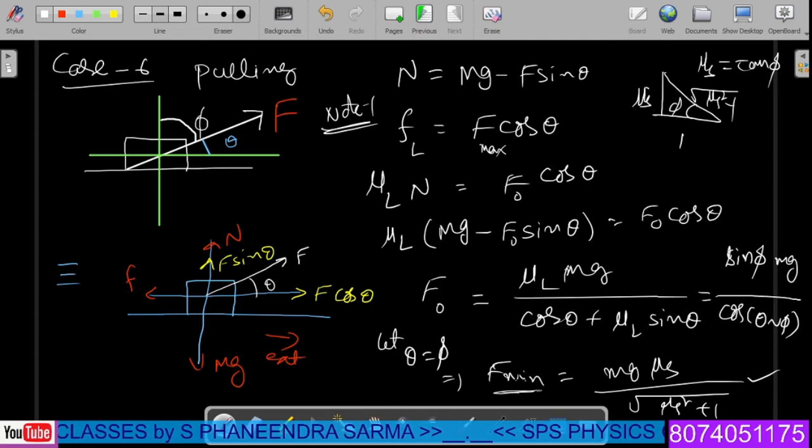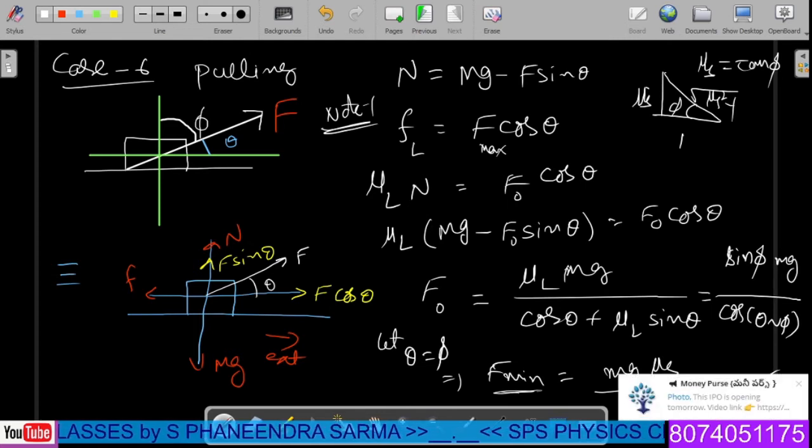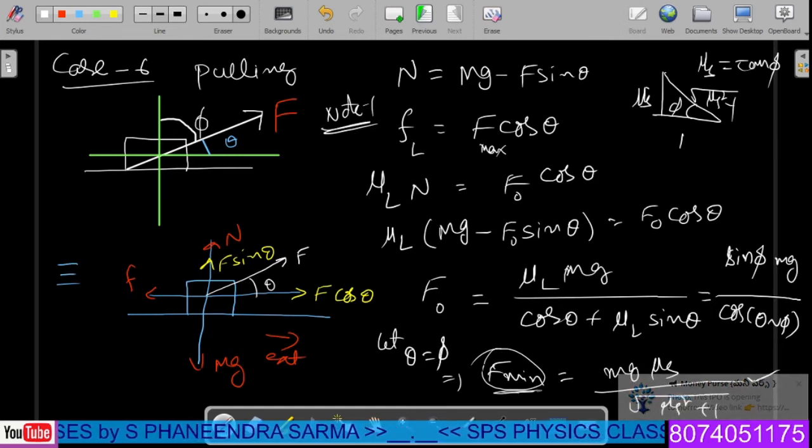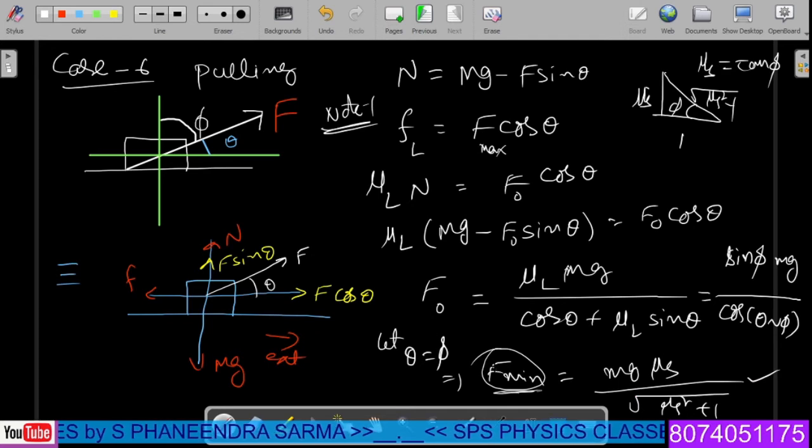Next one, when you are applying greater forces, what happens? That means this is a self-adjusting value. F minimum is self-adjusting from 0 to F minimum, so that F minimum value we consider as the maximum of the particular case where the object is not moving, so that still the system will be in stationary condition. The maximum force we are applying, or the lowest value of force which initiates the motion, in both cases the same formula will be there. That's why I wrote here F minimum and F maximum.